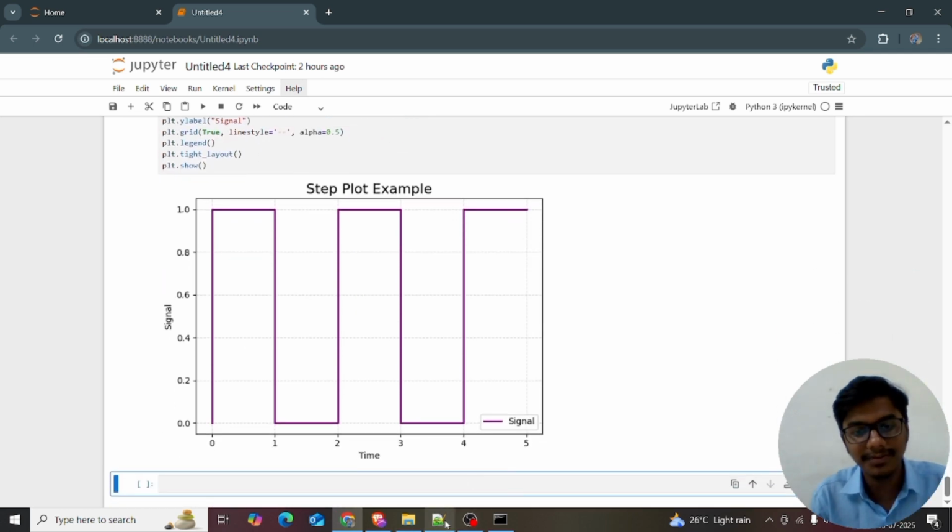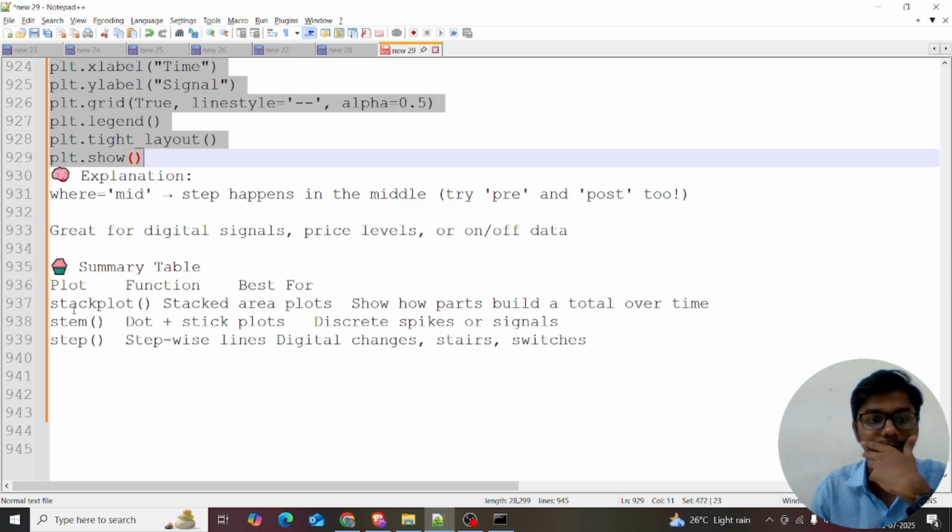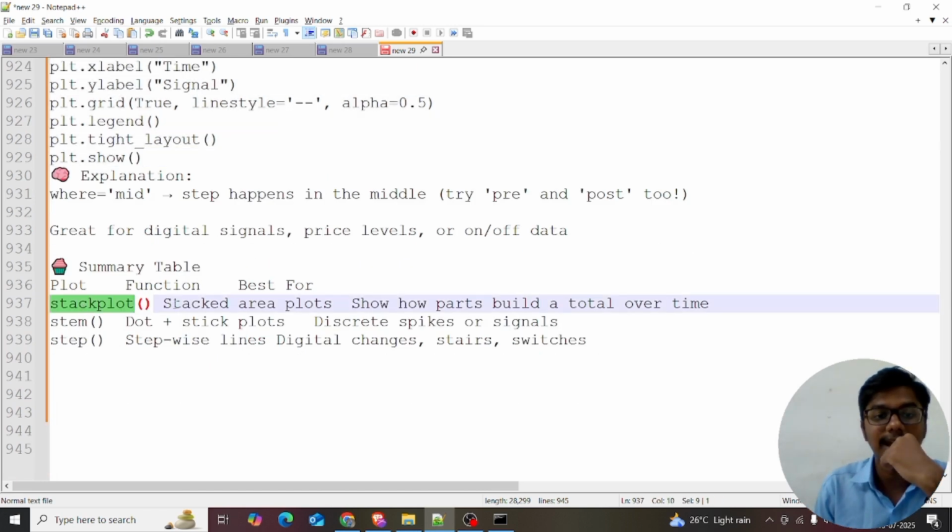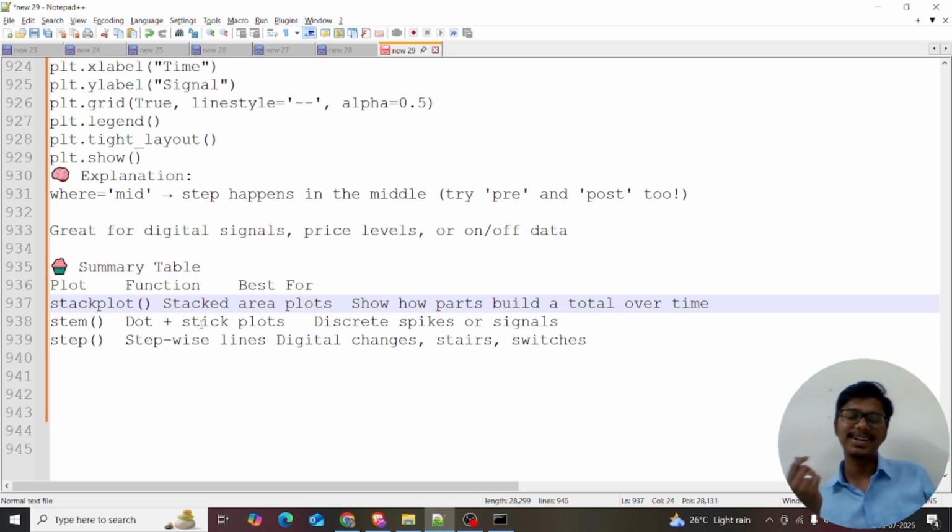Okay. I just want to show the summary table. Stack plot is a stacked area plot, and it shows how parts build the total over time. And the step plot is a dot plus stick plot. Stick, it's like a lollipop chart. I just plotted a table also. You can see the lollipop chart in the table also. Dot plus stick plot. Dot, like marries a circle. That's like a lollipop. Dot plus stick plot, discrete spikes are the signals.